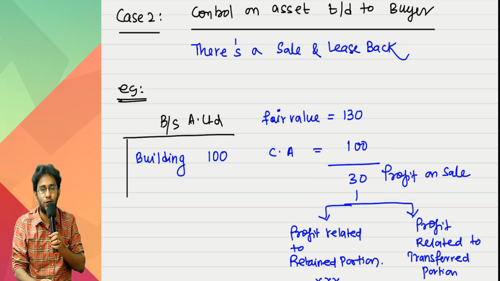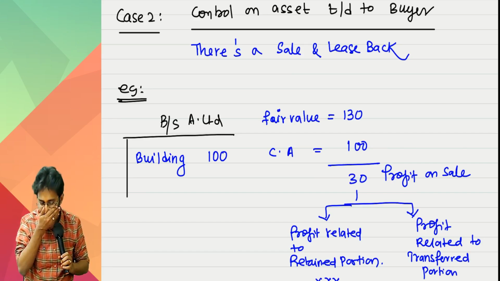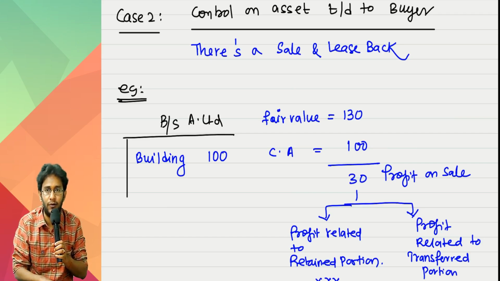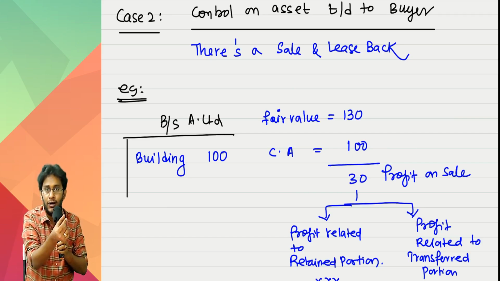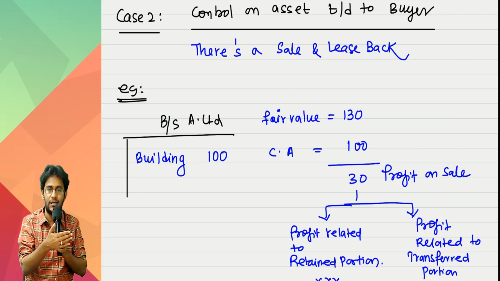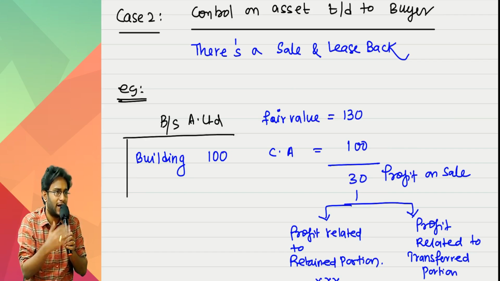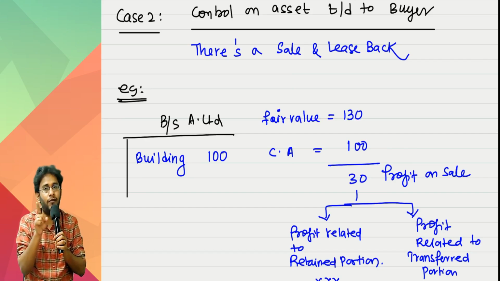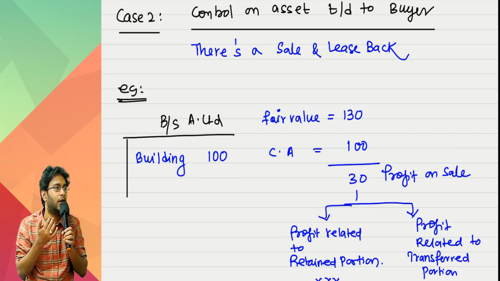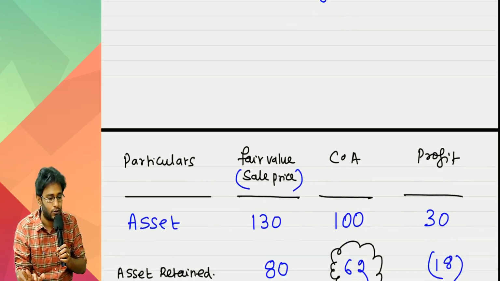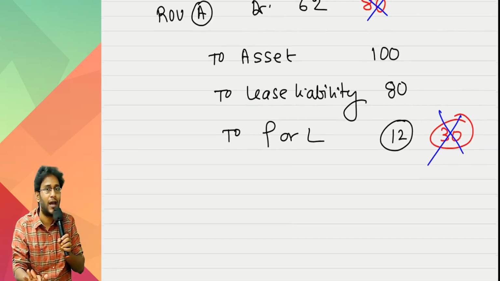Sir, in that case, what is to be done? In that case, if the selling price is 150, the 20 lakhs extra that you are receiving, separate it. That should be accounted as a normal loan transaction. It is as good as the sale happened only for 130. The 20 you separately received as a loan. So my calculation, nothing will change. It happens as is.